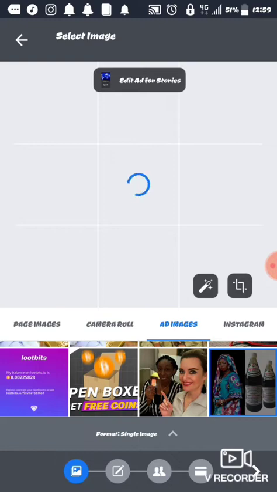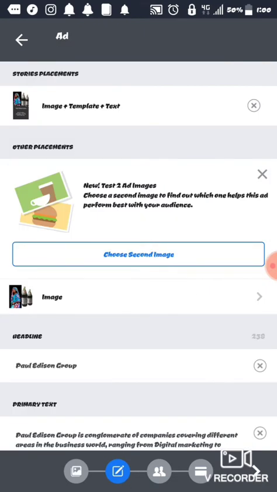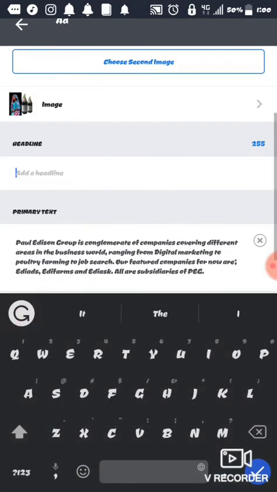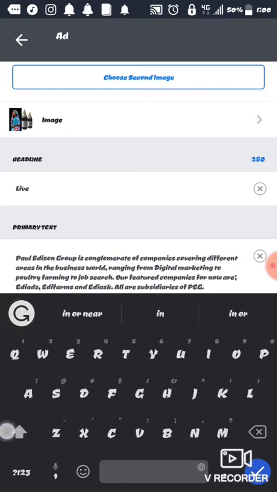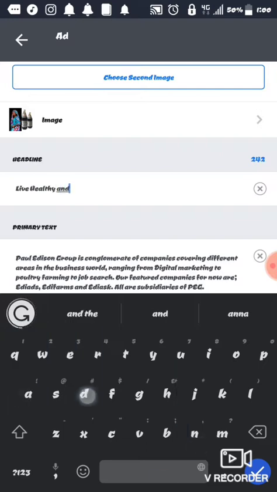So you need to know the texts and ads that deliver well. This particular one delivers so well, so I'm going to use it. Okay. For the headline, I'm going to put something like live healthy and wealthy.